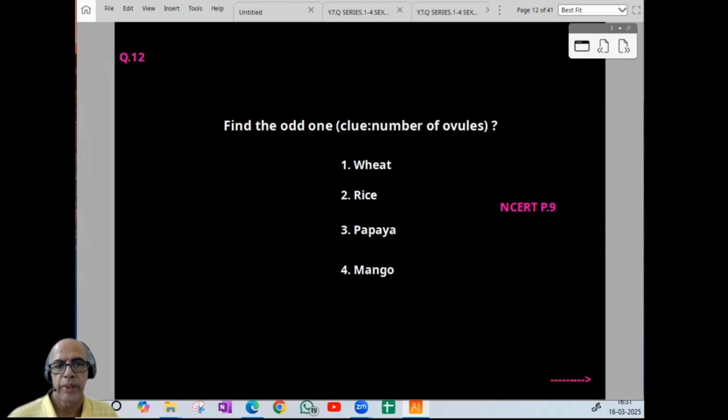Now coming to the 12th one. Find the odd one. Odd one for different conditions. Normally, a clue should be given, otherwise confusion can be there. Here, the number of ovules. Some will have many ovules, one will have a single ovule, or reverse. Many will be single ovule, one will be many ovule. That way, the question comes. So here, wheat, rice, mango, single seed. Papaya, many seeds. So option-wise, it is 3. So 12th one, it is 3.